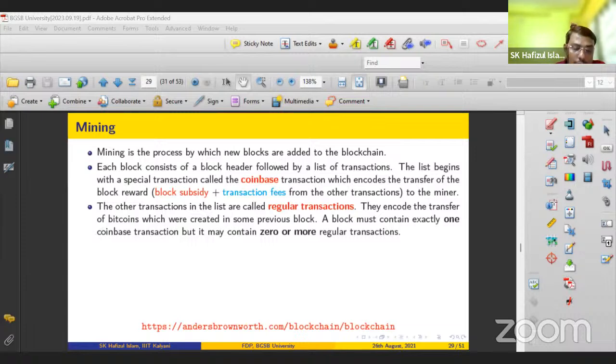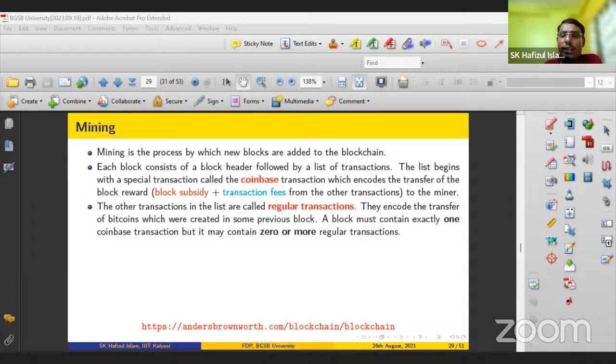That means it will find a solution to a mathematical puzzle, which is an NP problem. You know, an NP problem is not possible to solve in polynomial time, right? There is no such algorithm. The only way is hit and trial, which all the nodes will perform. If B has the highest computing machine, B will get the chance to solve this problem first. Suppose B solves this problem first, so B will validate this block.